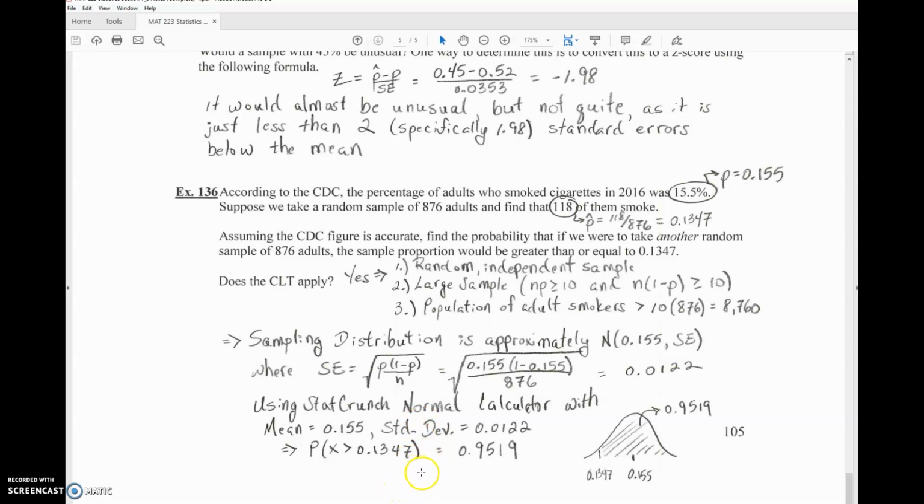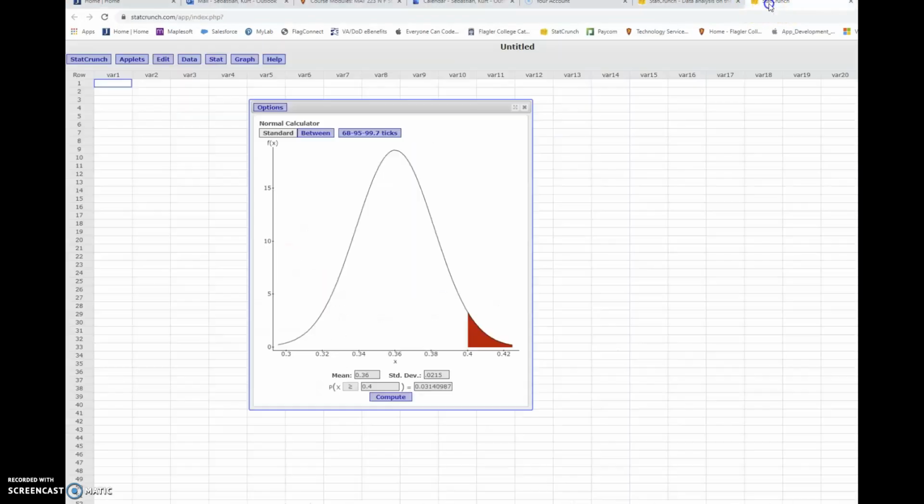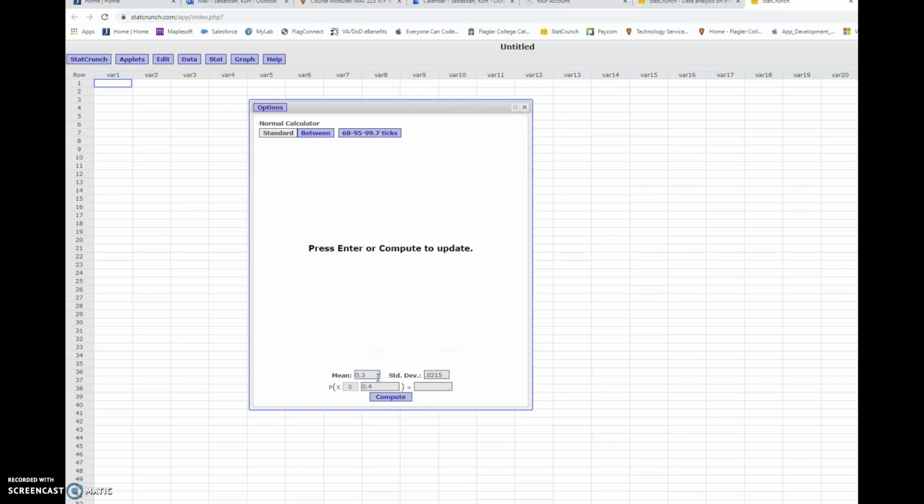So what I would have to do to figure out the probability of getting a value of 0.1347 or bigger is go to my StatCrunch normal calculator, put in the mean of 0.155 and the standard error, or standard deviation, of 0.0122. So if I do that really quick just to show you, I'm going to put in a mean here of 0.155. And my standard deviation was, oh shoot, I just forgot, 0.0122, right?